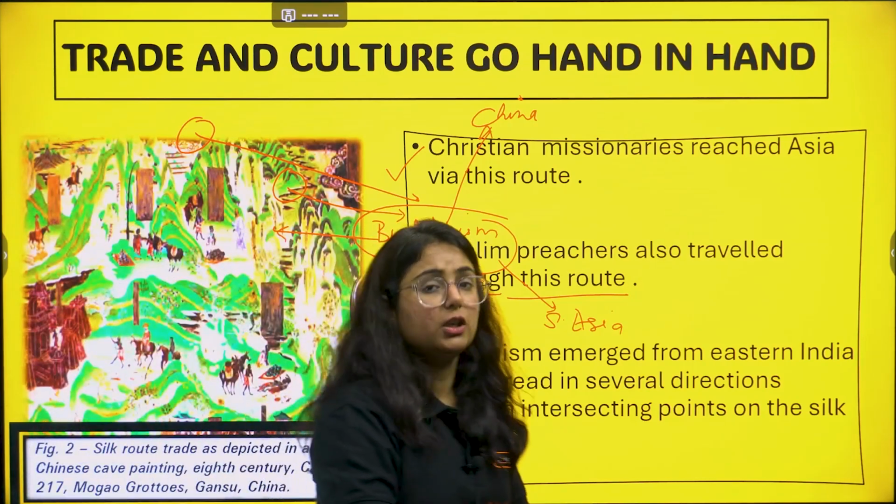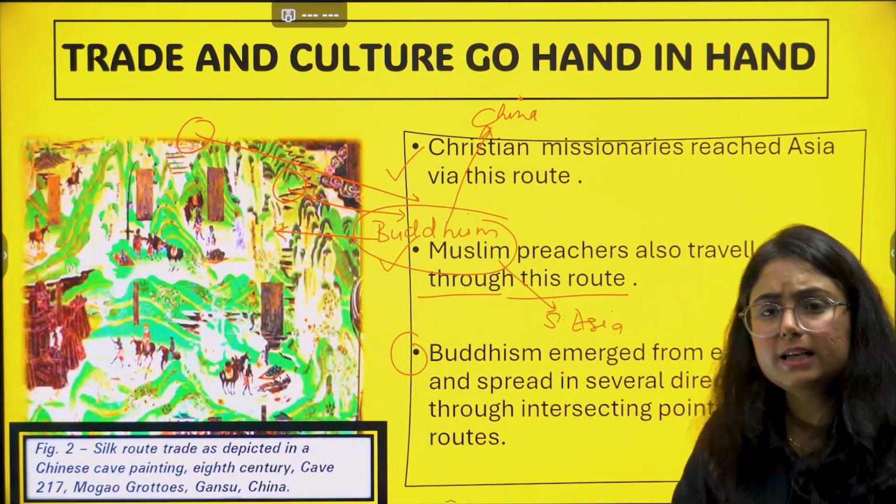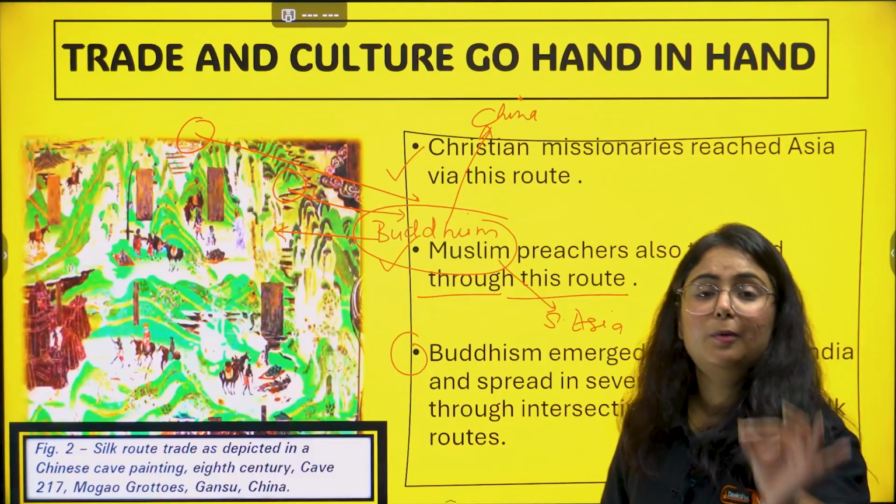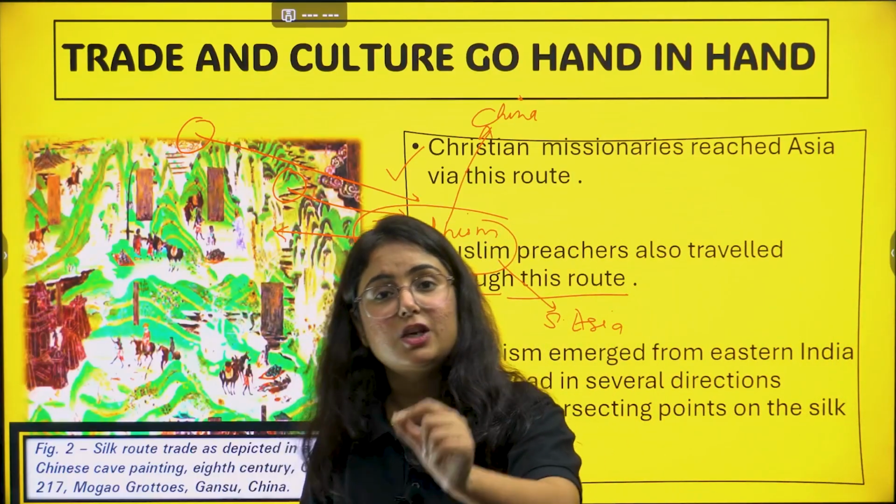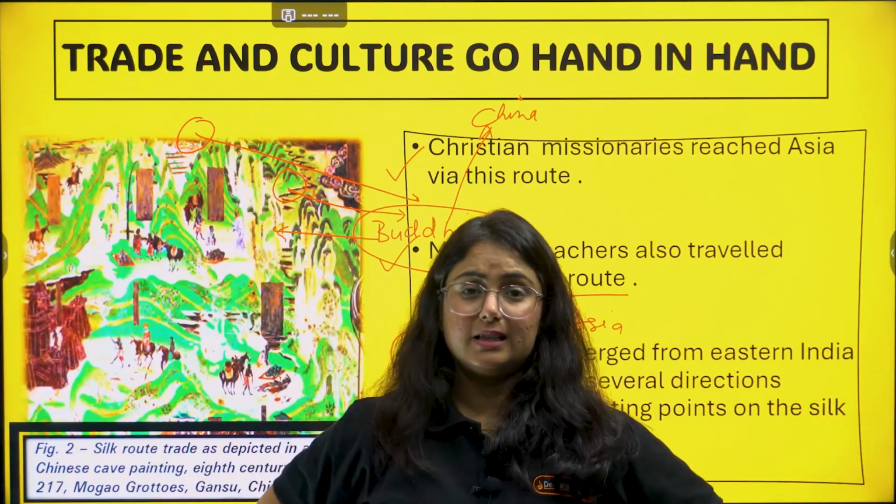So the next question for a 3-marker or 2-marker is, prove that with the help of sea route how trade and culture go hand in hand. Is it clear or not?